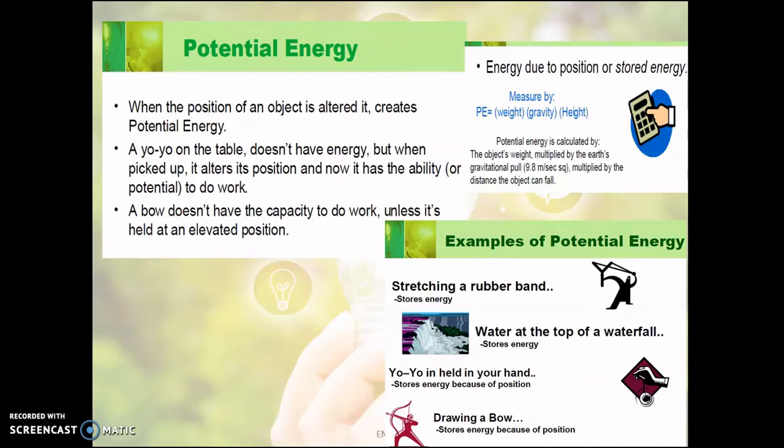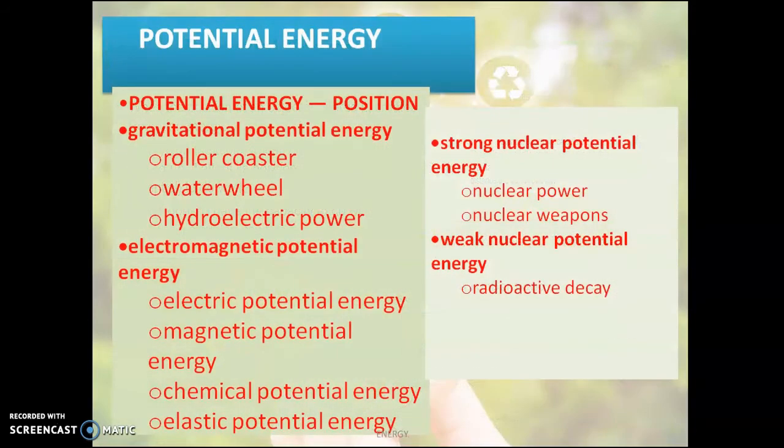There are a lot of examples. Drawing a bow, which we have stretched but not released, is a classic example of potential energy. And how do we calculate that? For that you need the object's weight, gravity of the earth, and height. When we multiply all these three quantitative parameters, we get potential energy.